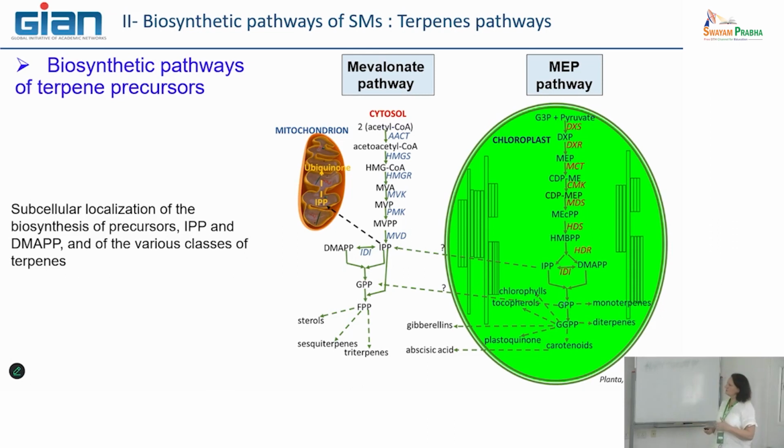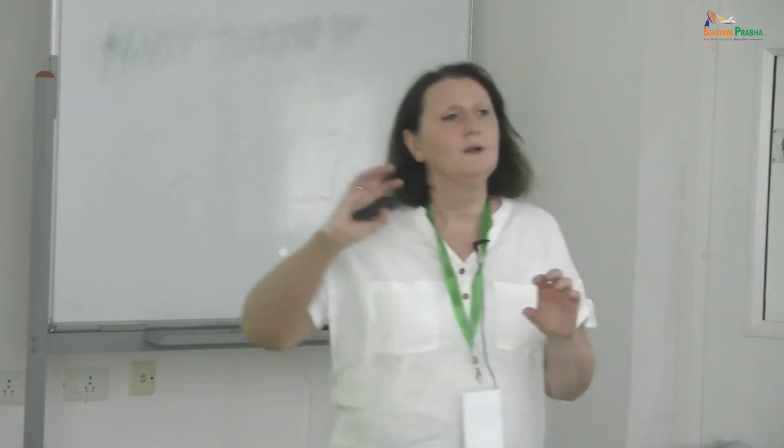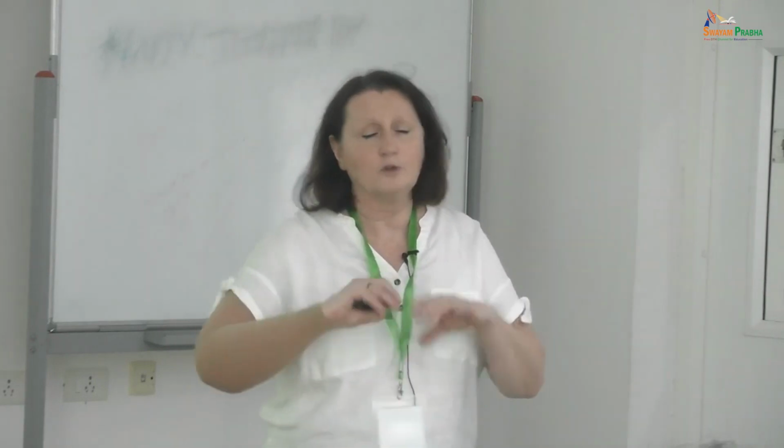But now a lot of work has been done in order to see if there is some transfer from one pool of IPP in the cytosol to the chloroplast, and on the contrary, from the chloroplast. The story is not so simple.